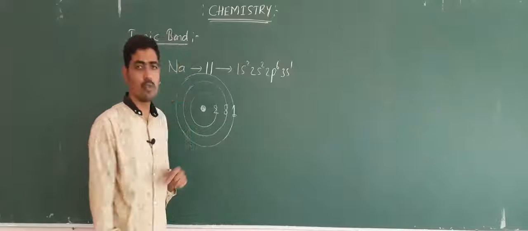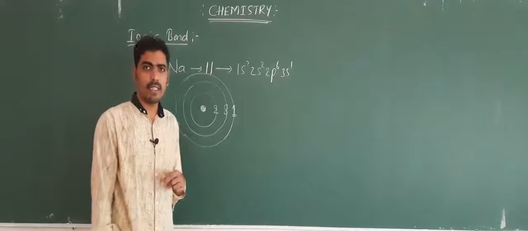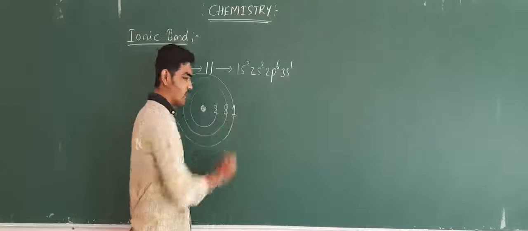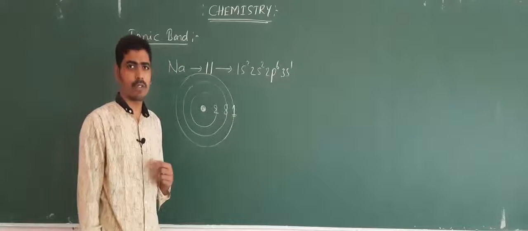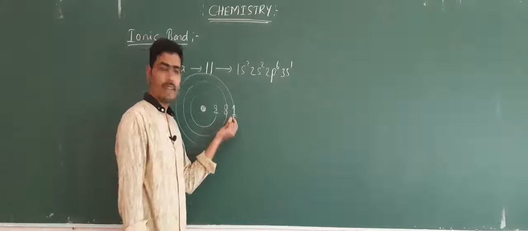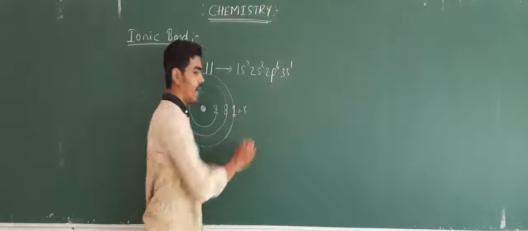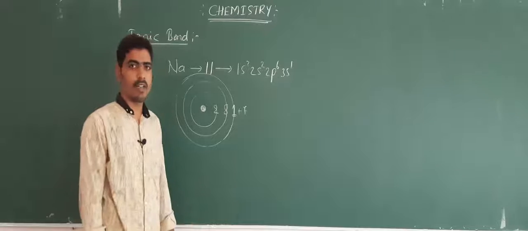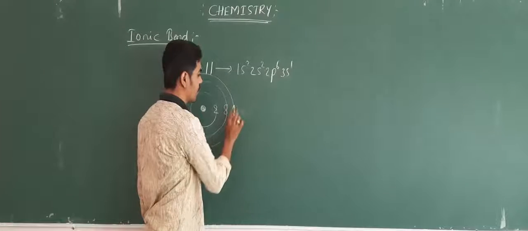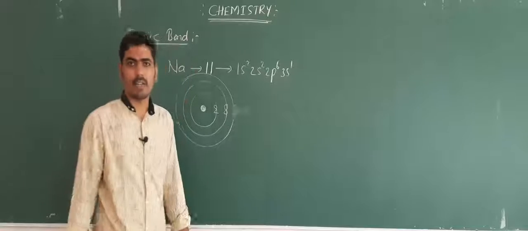Now what does it have to do in order to attain stability? Either it should gain 7 electrons. When it gains 7 electrons, the number of electrons becomes 8 and hence it will attain stability. Or it will lose 1 electron.